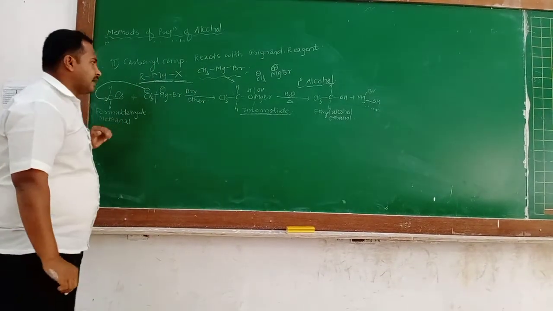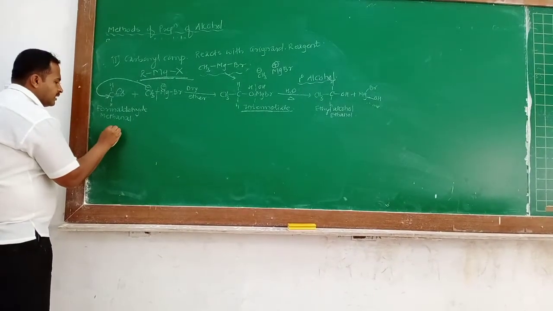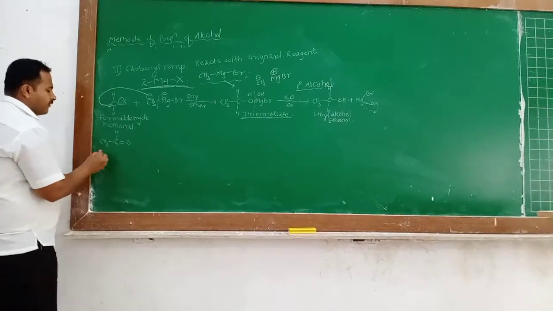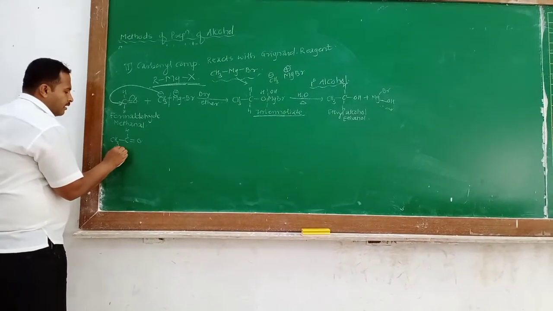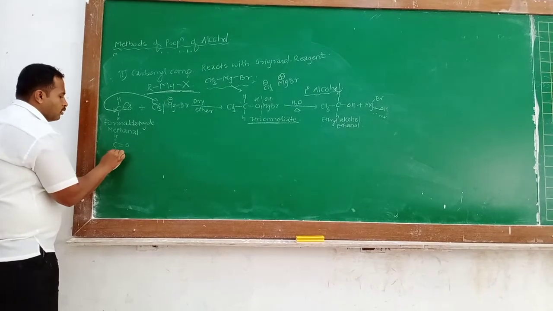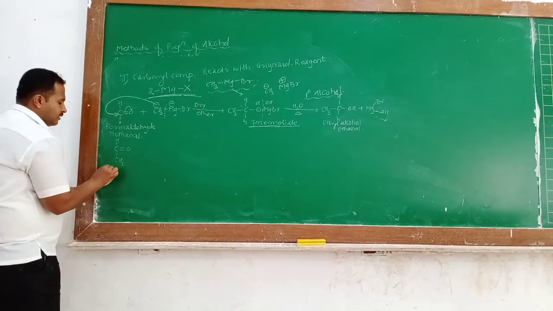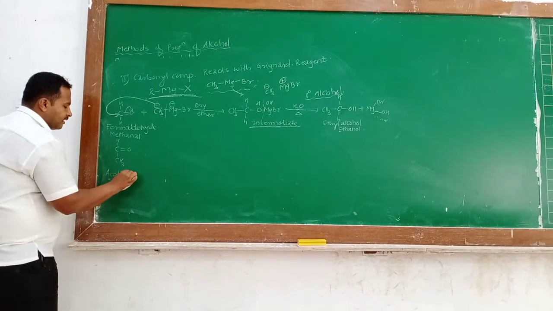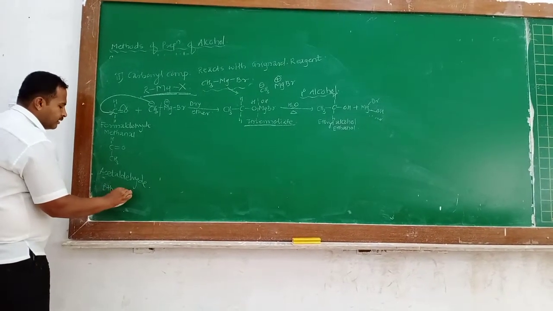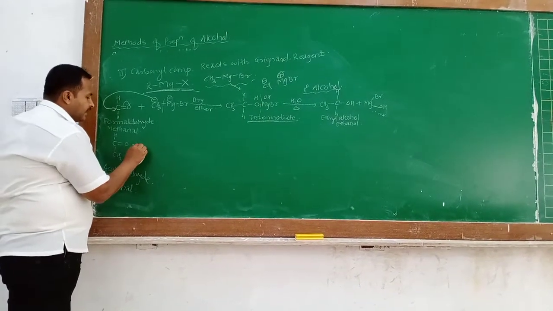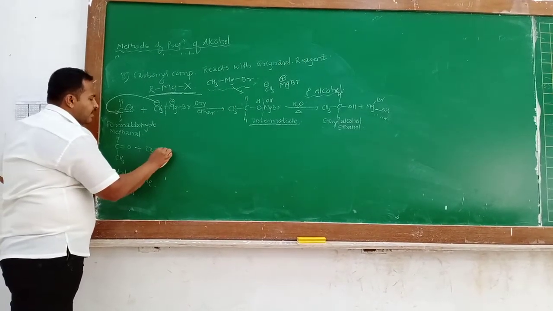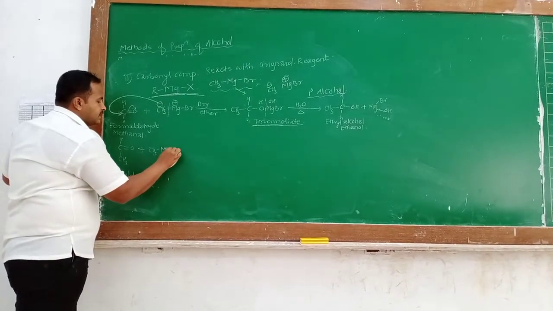Okay, we can carry out another reaction. We take CH3CHO, that is CH3 with CH double bond O. This is acetaldehyde, or another name, ethanal. Ethanal is treated with the Grignard reagent CH3MgI.